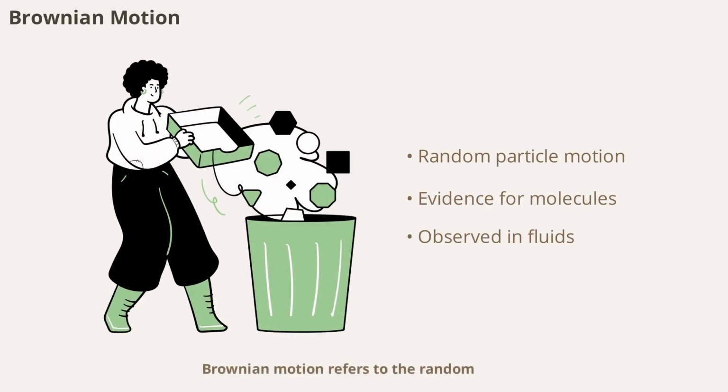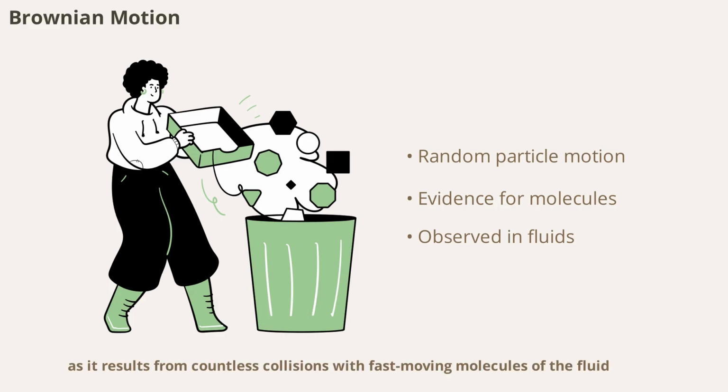Brownian motion refers to the random, zigzag movement of tiny particles suspended in a fluid, like pollen grains in water. This phenomenon is direct evidence of the kinetic theory, as it results from countless collisions with fast-moving molecules of the fluid. Brownian motion helped confirm the existence of atoms and molecules, providing a bridge between theory and observation.